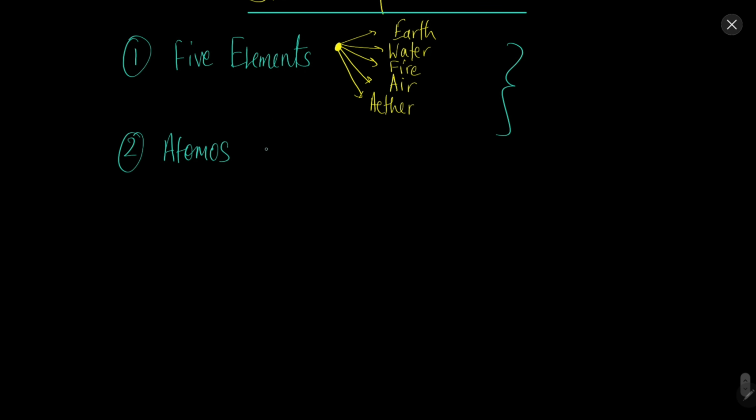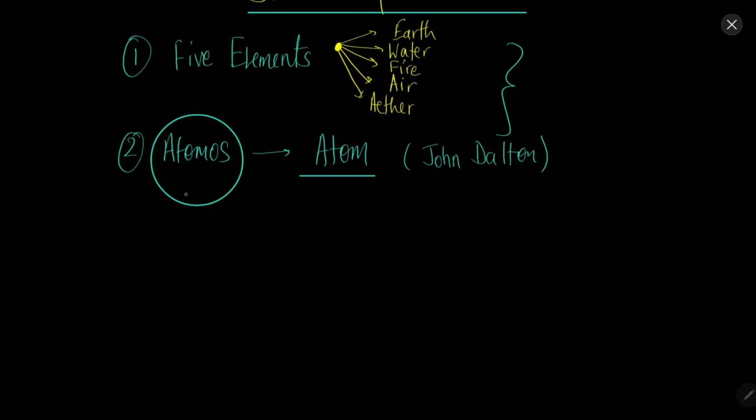But this theory of atoms, gradually the name changed and it became atom, and we finally get the theory of atoms, which was first properly formulated by John Dalton. Although the idea of atoms is 2000 to 3000 years old, it was properly formulated by John Dalton in the 1800s. So the theory of atoms said that everything consists of atoms. They are the smallest particles of anything that we have around us.